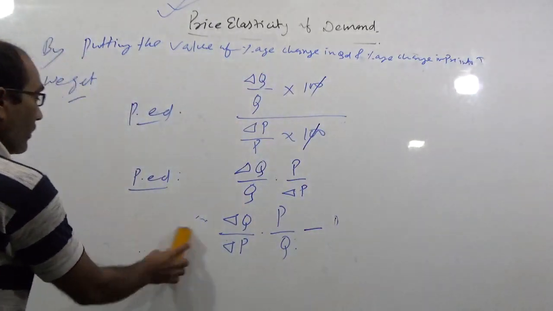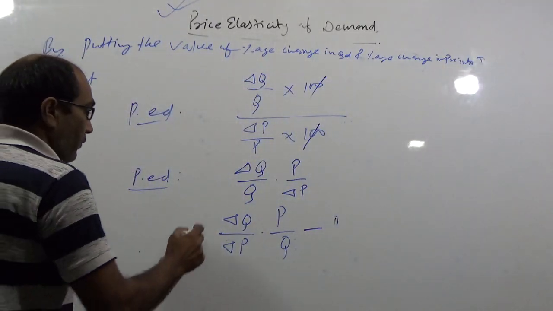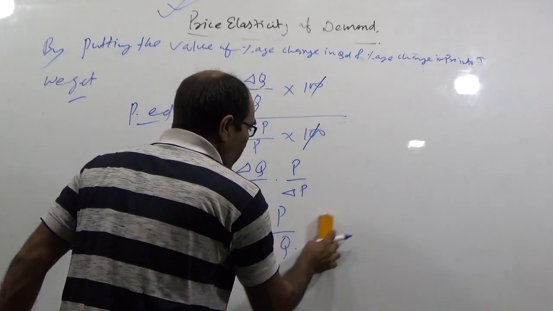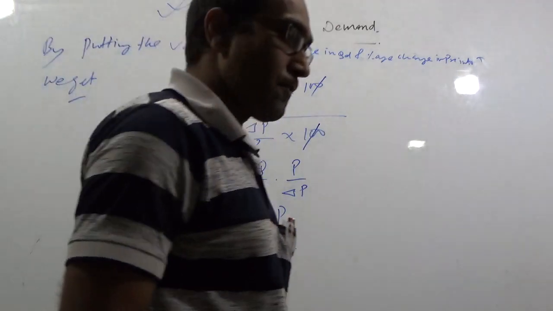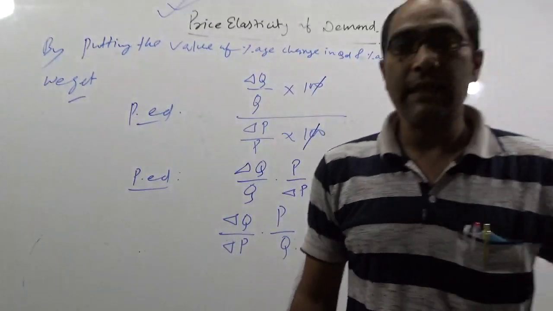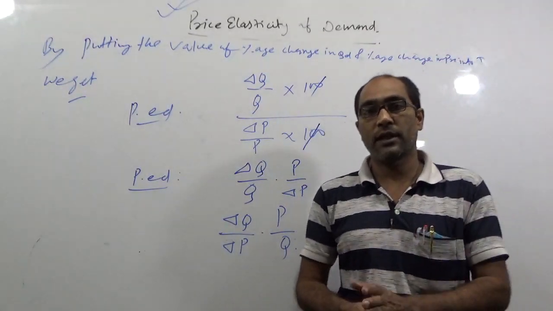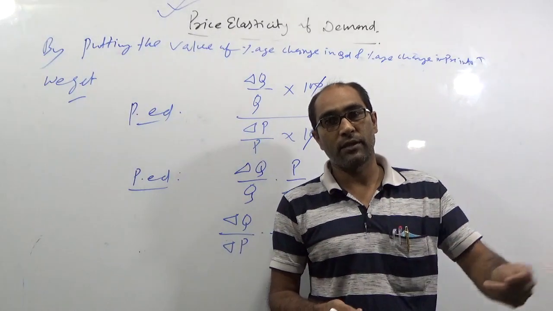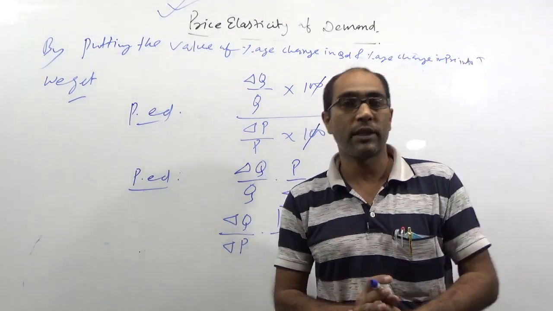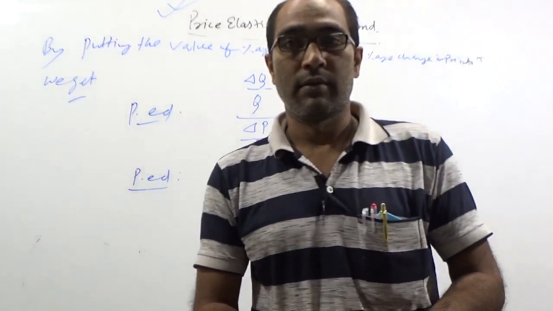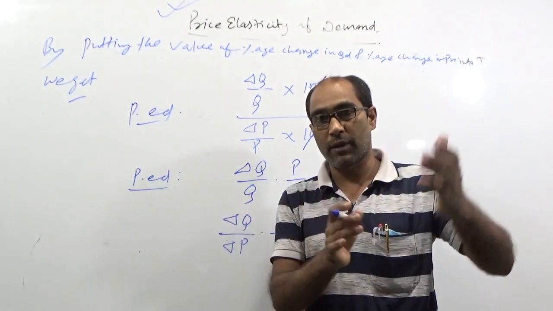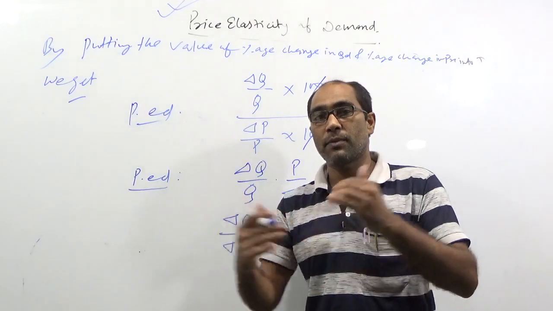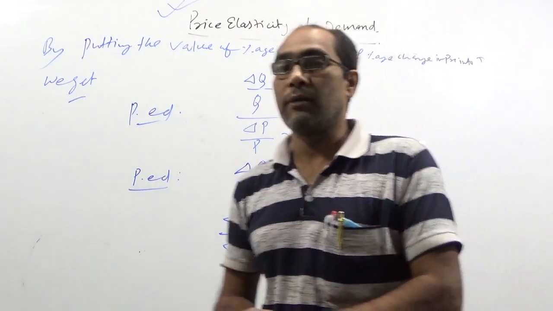So, when we develop a formula from the law of demand, what we know is there is an inverse relation between change in price and change in quantity. You can recall the law of demand to understand elasticity of demand properly, because what is the difference between law of demand and elasticity of demand?